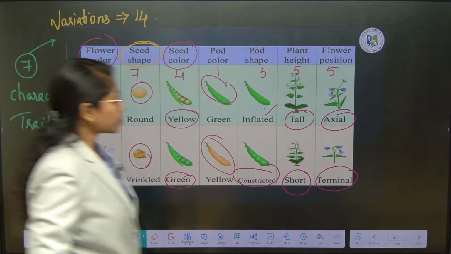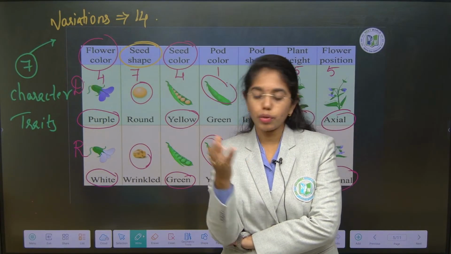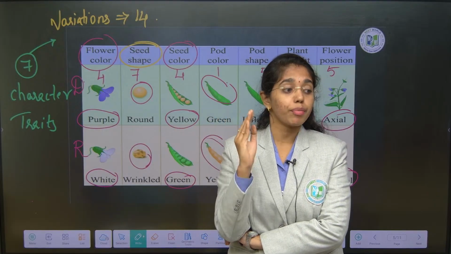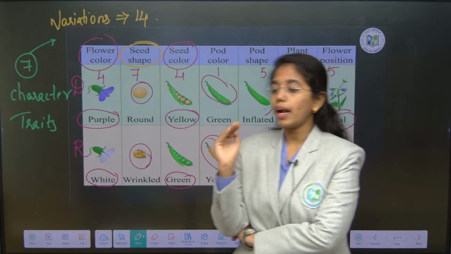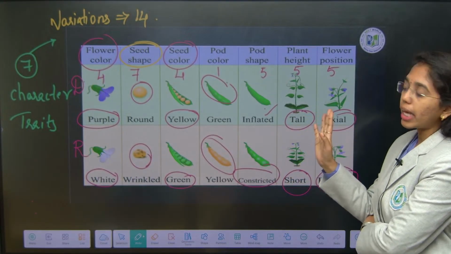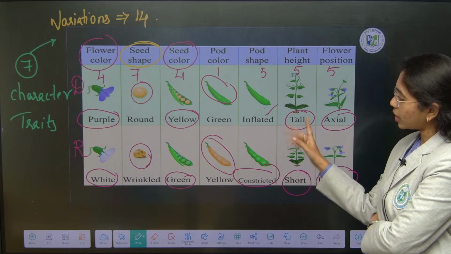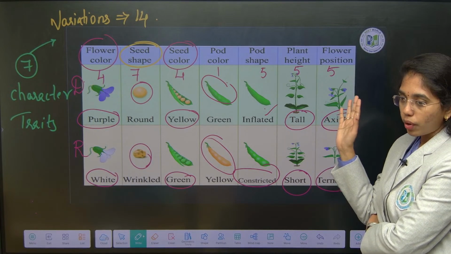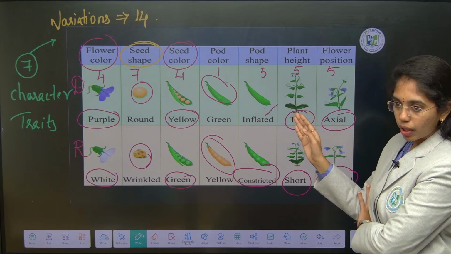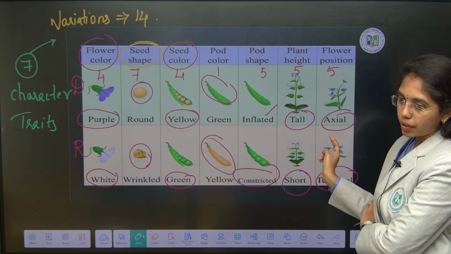Done? Remember, of course in your NCERT, or your exams as well, most of the times the example given is tall and dwarf, yes or no? But for your exam any type of variant can be asked. You have to remember all the dominant and recessive variants for the 7 characters for sure. Of course, the chromosomal position I have given you is exceptional. It is up to you, but it is your responsibility to remember all the dominant and recessive traits.